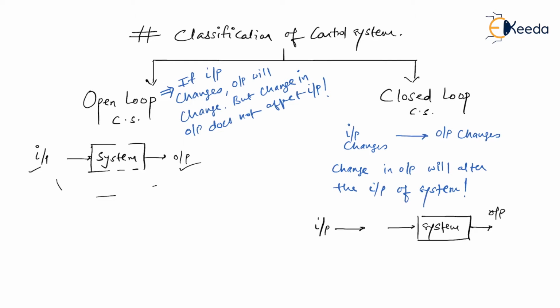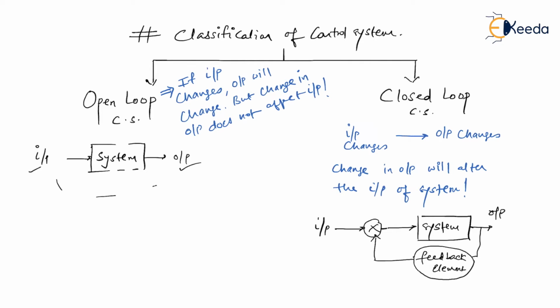So of course, if input changes, output is going to change. But then there is an extra element called a feedback element. So this feedback element is going to sense the output, and then it is going to feed back to input. So we have some summing point kind of stuff here. I'll make you understand what is meant by summing point, what is the job of summing point, so what it really does.